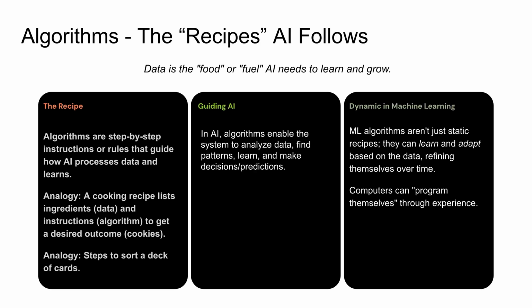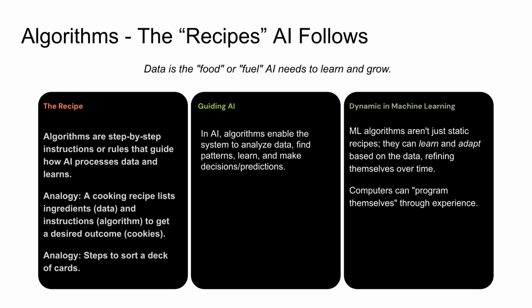If data is the food for AI, then algorithms are the recipes, or the step by step instructions that guide how the AI processes that data and learns from it. An algorithm is essentially a well defined sequence of operations or a set of rules that a computer follows to perform a specific task. A common analogy is a cooking recipe. A recipe lists ingredients, which is the data, and provides instructions, the algorithm, on how to combine them to achieve a desired outcome, like baking cookies.